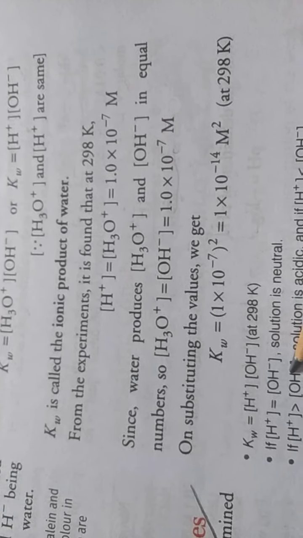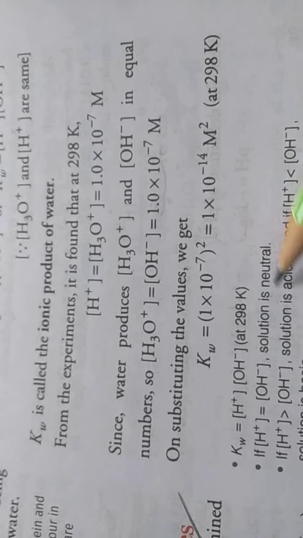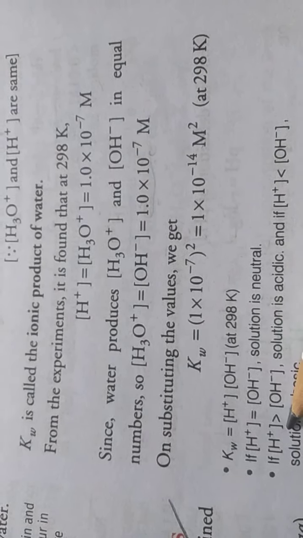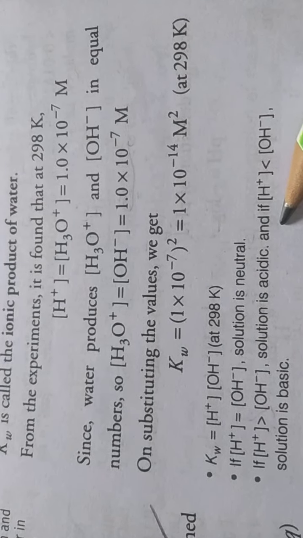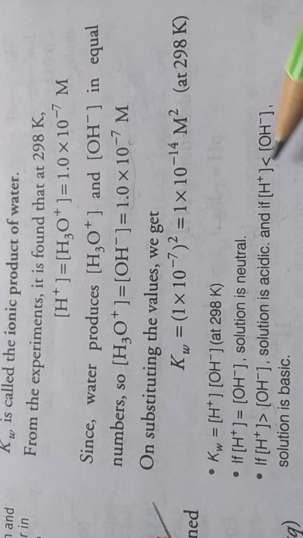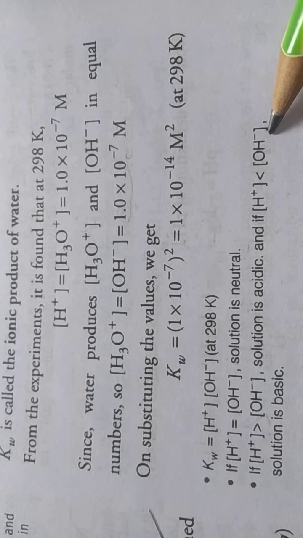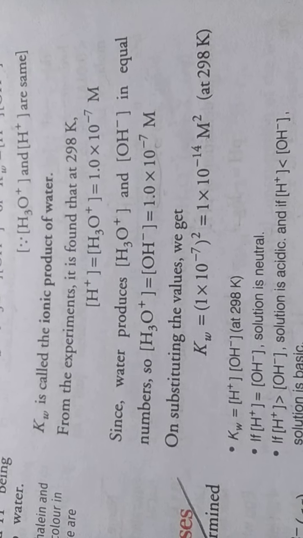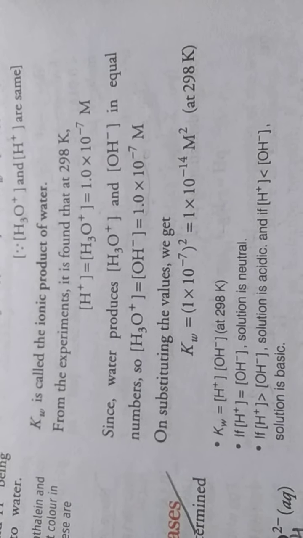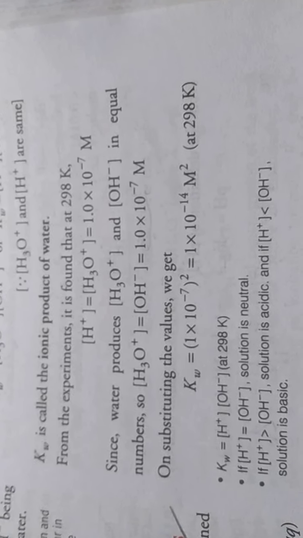If both ion concentrations are equal, the solution is neutral. If the H+ ion concentration is greater than the OH- ion concentration, the solution is acidic. And if the H+ ion concentration is less than the OH- ion concentration, the solution is basic. So this is the main concept of water and its ionic product. Is that clear?